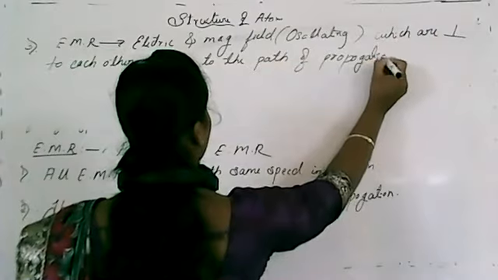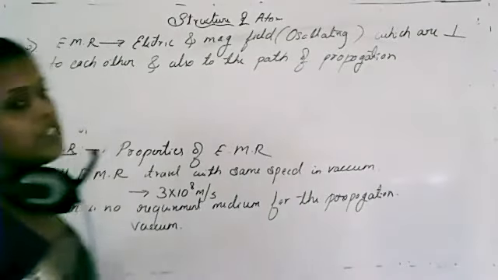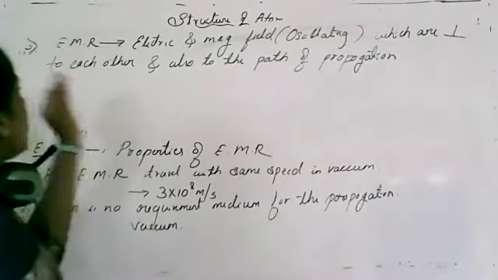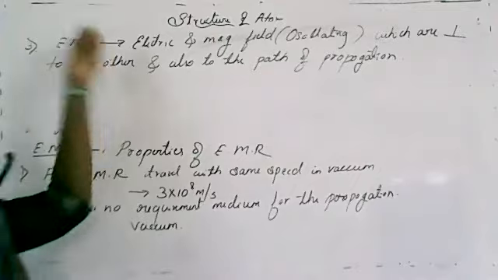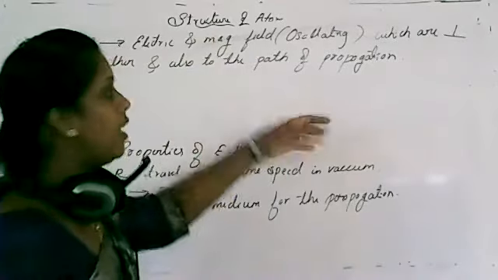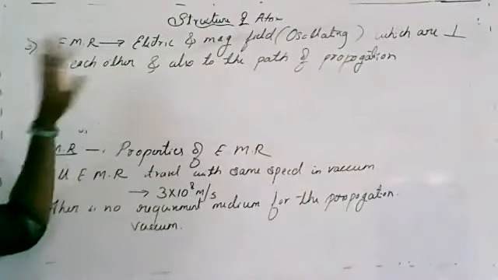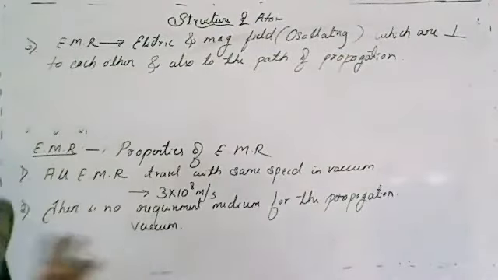So this is the third observation or third property of electromagnetic radiation.